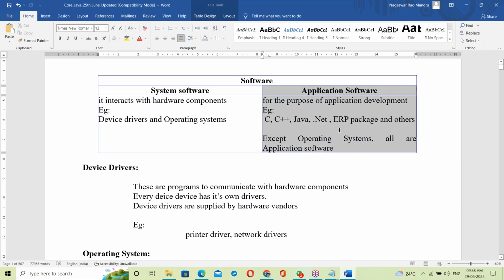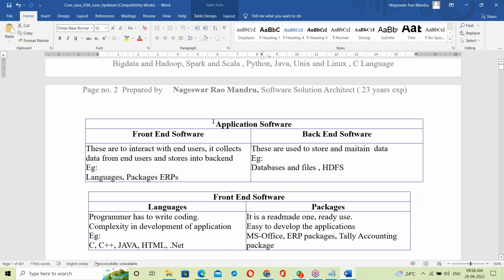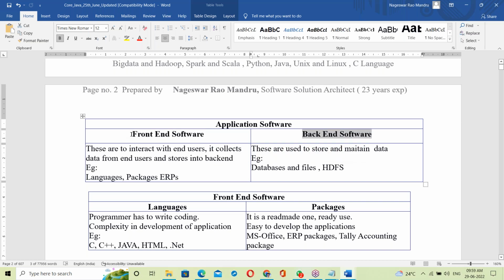Yes, Java is an application software. Now let us move to application software. In application software there are two categories, front end and back end. The front end interacts with the end users.